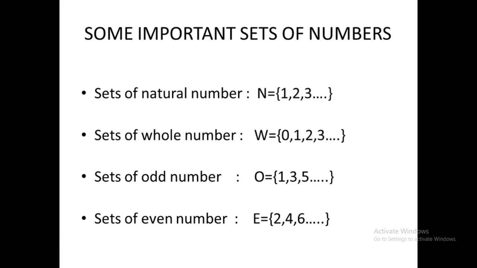Then we have the set of odd numbers. You all know about odd numbers, starting from 1, 3, 5 and so on. Then we have the set of even numbers. Even numbers are basically multiples of 2, so it starts from 2, and it is denoted by capital E equals 2, 4, 6 and so on. So these are basically the important sets of numbers.